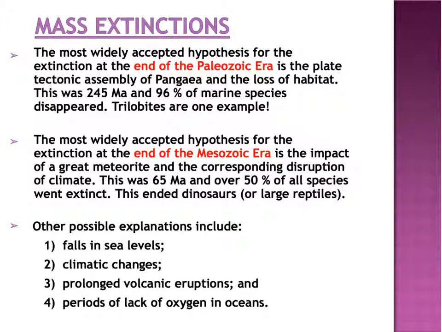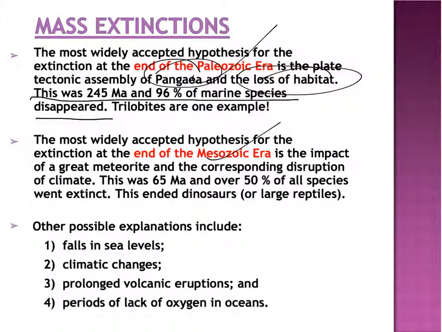The most widely accepted hypothesis for the extinction at the end of the Paleozoic is the breakup of Pangaea and the associated loss of habitat. This is a really important thing because everybody just talks about trilobites. This was about 248 million years ago, and 96% of all marine species completely disappeared. Trilobites were just one example. The other one was at the end of the Mesozoic era, and we think this is due to the meteorite that actually struck the Earth and probably changed climate and that kind of thing. It ended the dinosaurs, which were the largest reptiles. But this was about 65 million years ago, and over 50% of all species on the planet possibly went extinct.